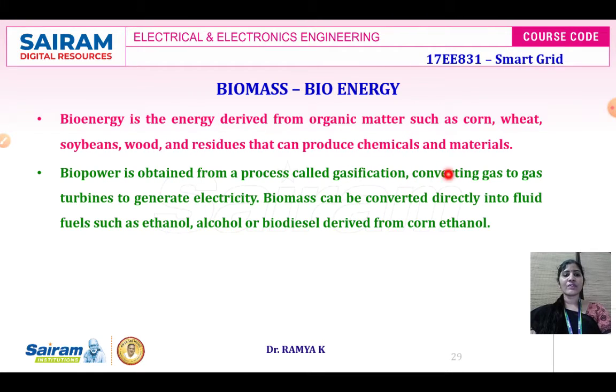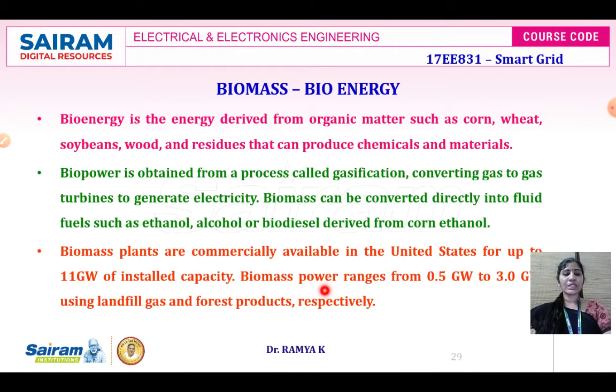It means that we are converting the gas to gas turbine and then to generate electricity. Biomass can be converted directly into fluid fuels such as ethanol, methanol, alcohol or biodiesel that is derived from corn ethanol. So by using this biomass directly, you can convert it into the fluid fuel such as ethanol, methanol or biodiesel derived from corn ethanol.